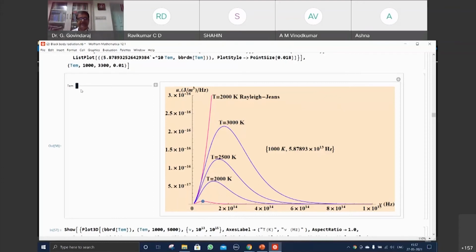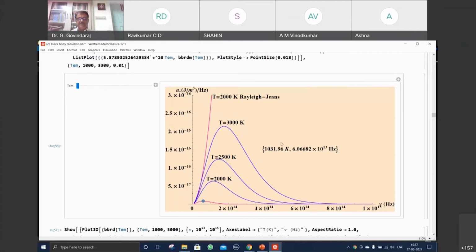And you can see here, when I change the temperature, this peak shift can be seen. That is being accommodated by the function. It's nicely felt: yes, when I raise the temperature, the peak is shifting. And you never see these curves crossing. You expand it and look at it.